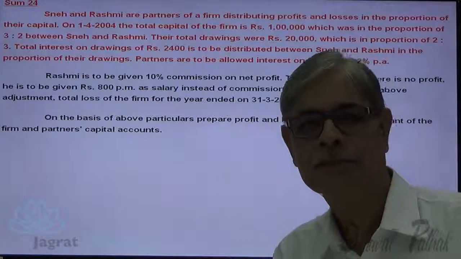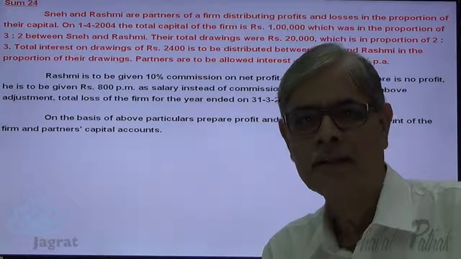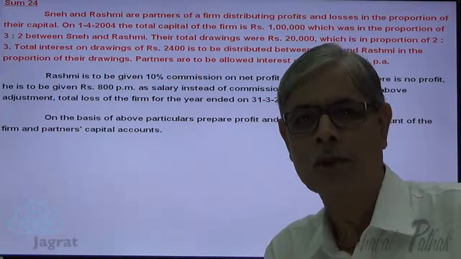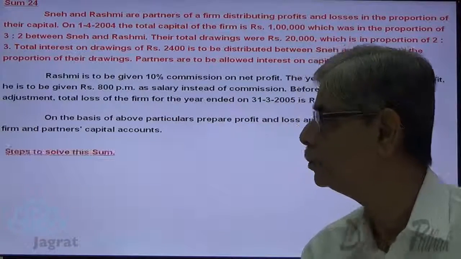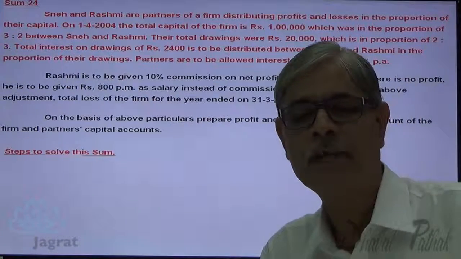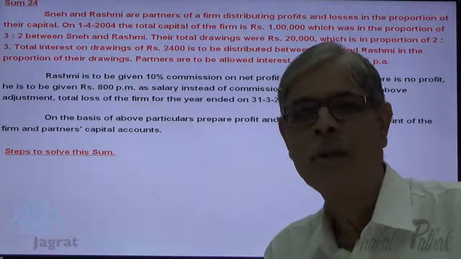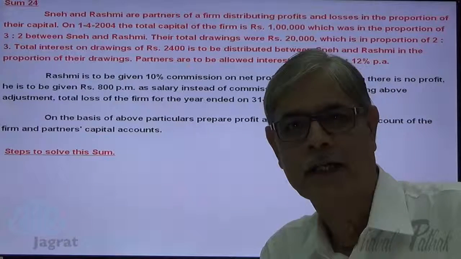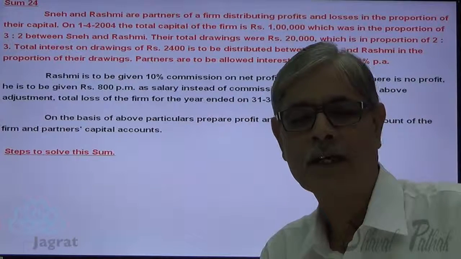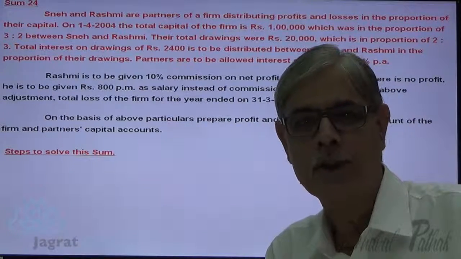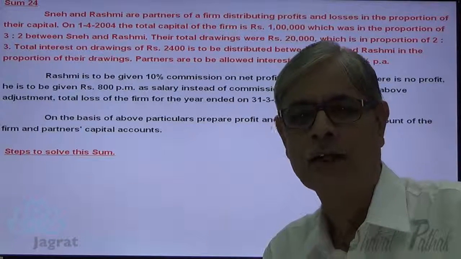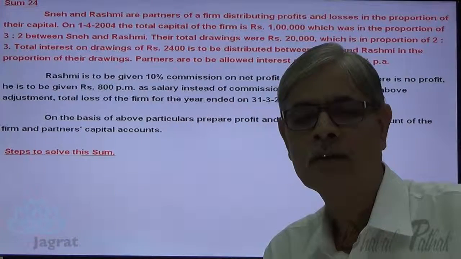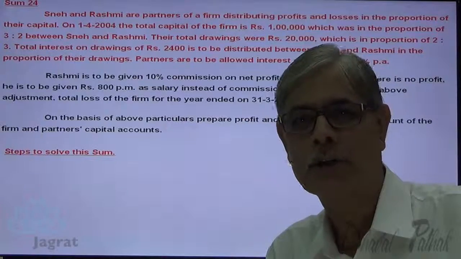Now, in this sum, what are the steps for the purpose of solving the sum? Observe it. First of all, we have to write the balances. Balance of profit and loss account, net loss will be debited to profit and loss appropriation account. Total capital given to you will be distributed in the ratio of 3:2 and will be recorded to the credit side of capital accounts. This is how the balances are going to be recorded.